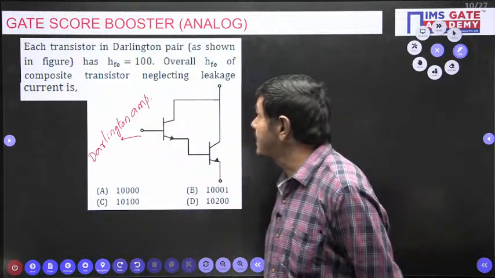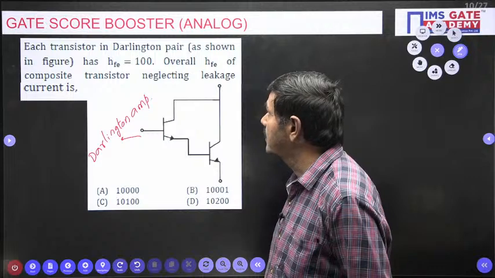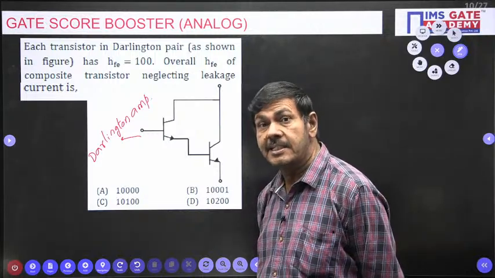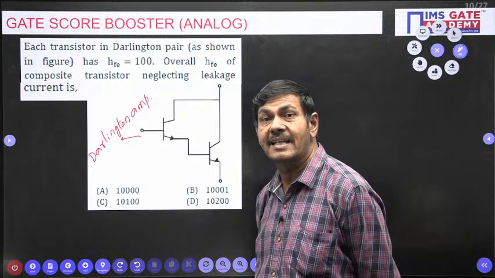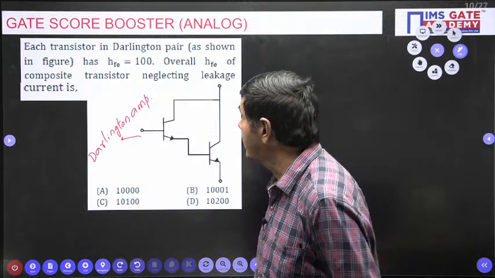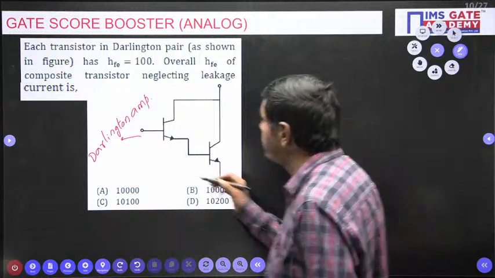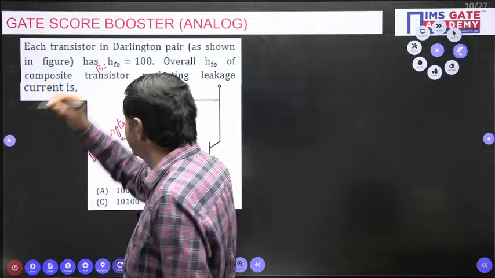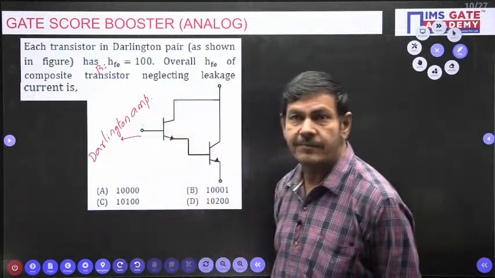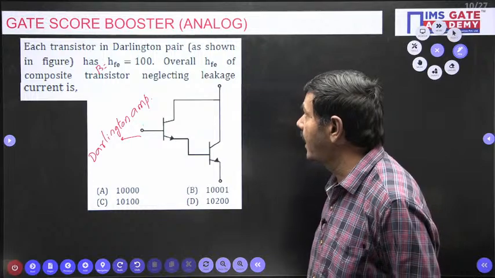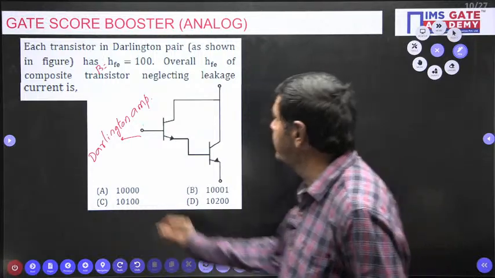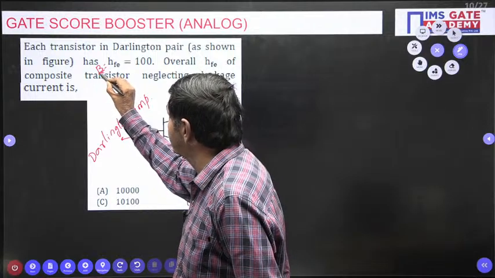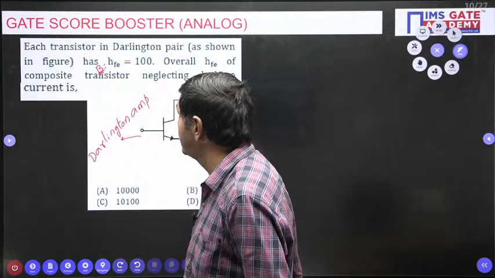Each transistor in the Darlington pair as shown in the figure has HFE equal to 100. HFE means what? Forward current gain. The forward current gain can also be written as beta. This HFE can also be written as a beta value. That is not a mistake. HFE means forward current gain 100, which can also be taken as a beta value. This is the beta value for what?